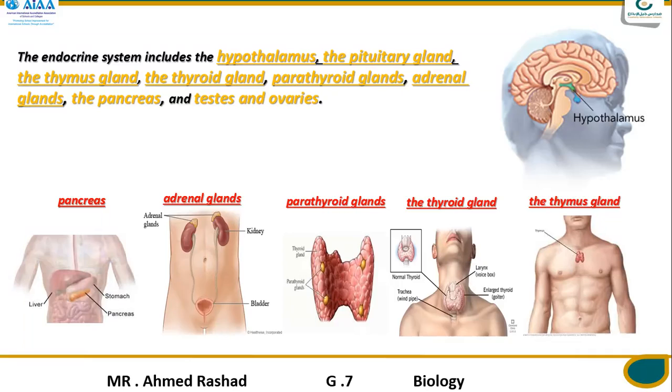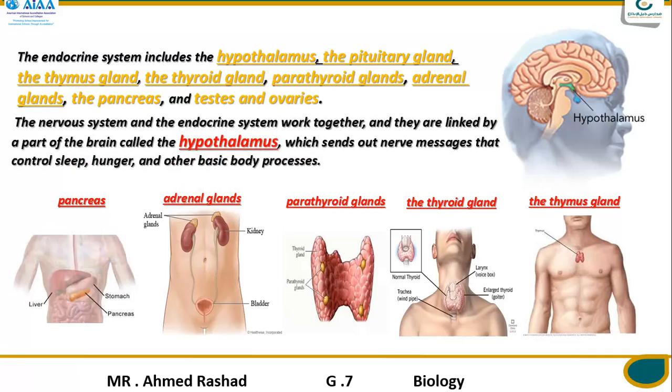Excellent. The nervous system and the endocrine system work together, and they are linked, and that's important now, by the specific part of the brain called the hypothalamus, which sends out nerve messages that control sleep, hunger, all the feelings, and basic body processes.